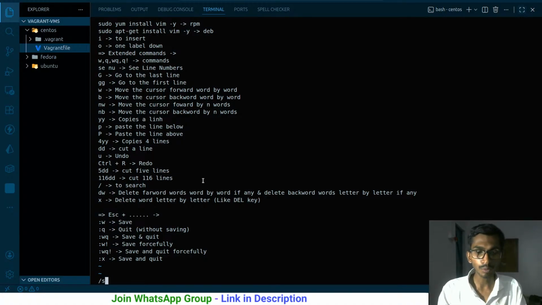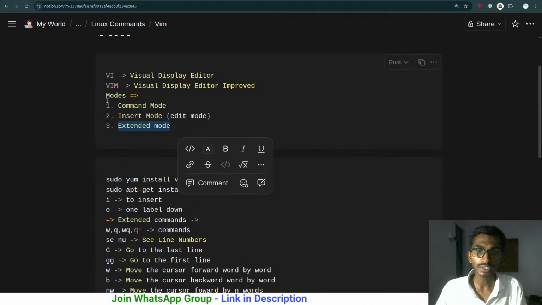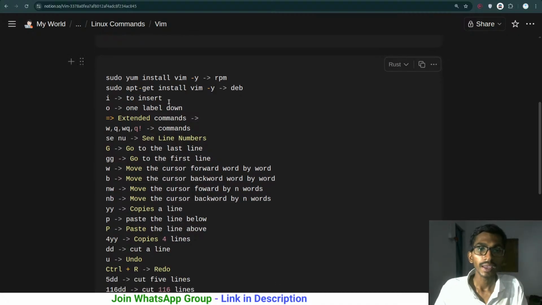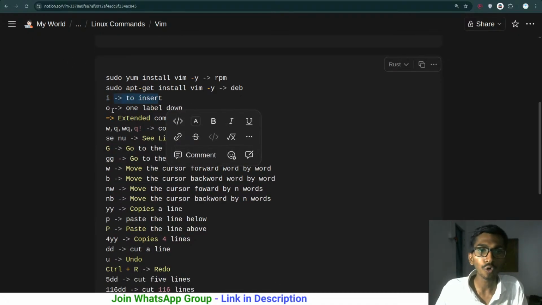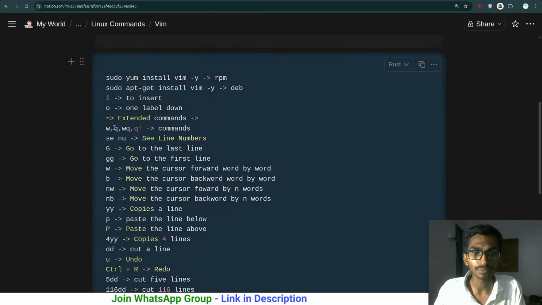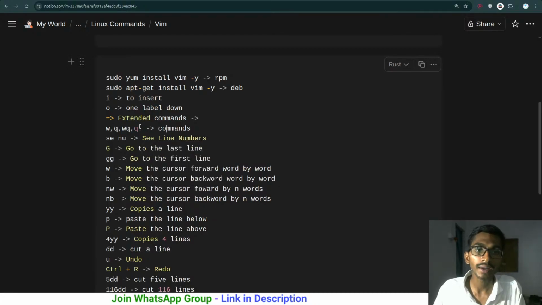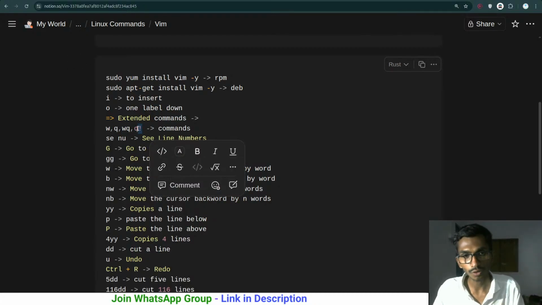So in the command mode you can write the command. Suppose you want to save the file. In the command mode you can write W and Q, write and quit, and press enter, and that file will be saved. These are the three modes that we have over here. Insert mode, I have already talked about. You press I for insert, O for inserting one level below. Then these are the commands for exiting: W for writing, Q for quitting, WQ for write and quit, and Q and this, what is this called? Quotation mark, not quotation mark.